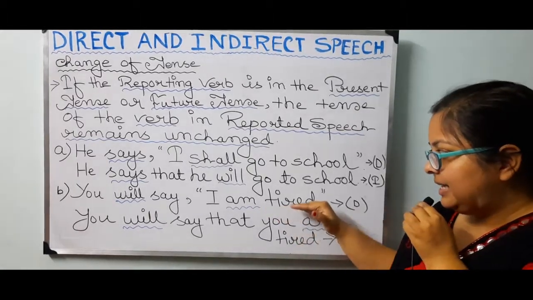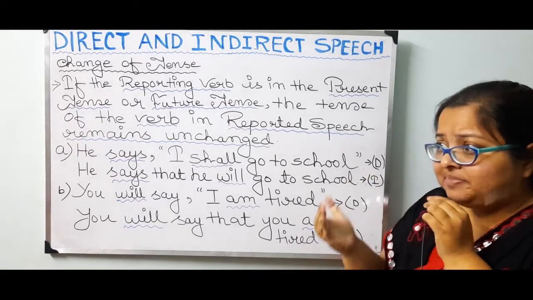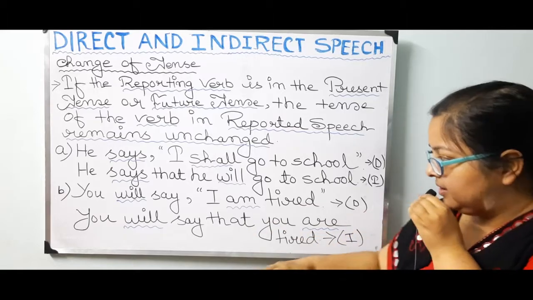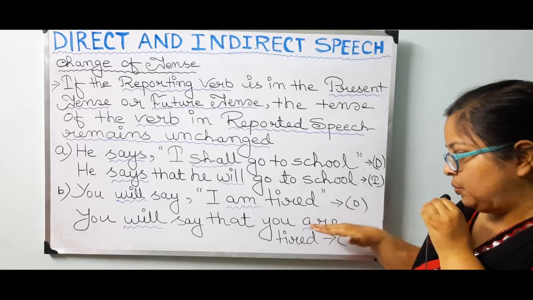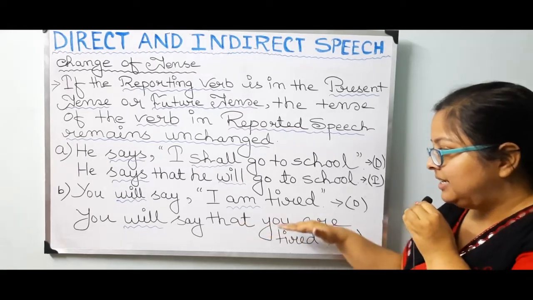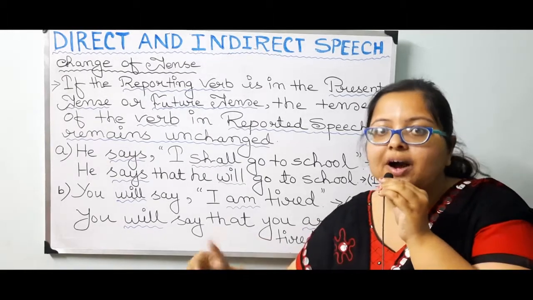I am tired is in the present time, so you will say something which is in the present time, and that is what is given here too. You will say that you are tired means you will say in the future that you are tired.